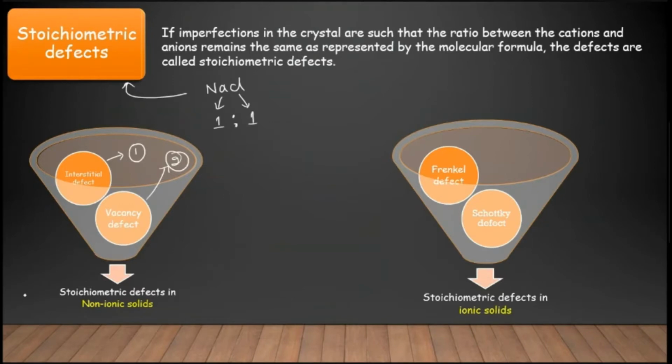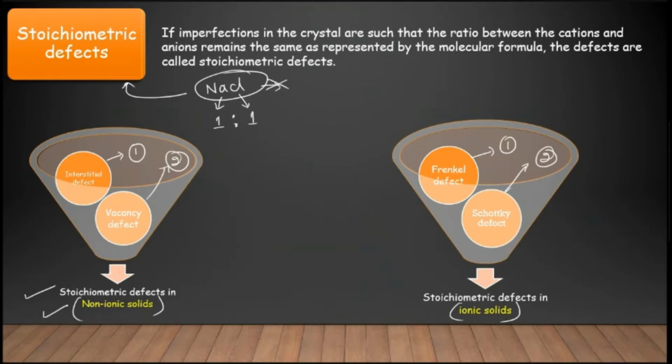Stoichiometric defect is generally observed in non-ionic solids. It is also observed in ionic solids, that is Frenkel defect and Schottky defect. First we'll discuss the stoichiometric defects in non-ionic solids.